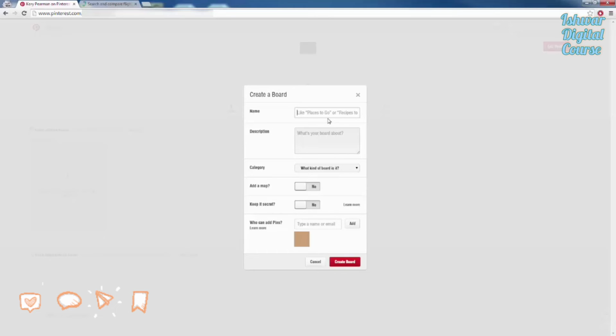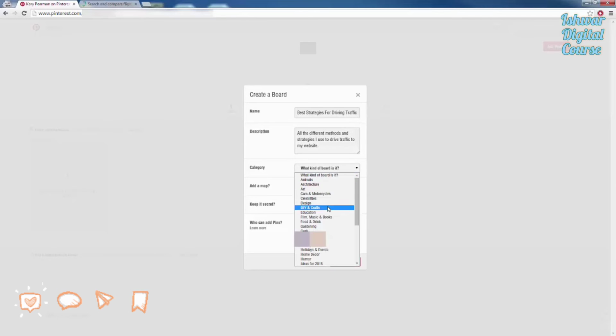Right? The whole idea is for internet marketers who are looking to drive traffic. So I could name it something like best strategies for driving traffic to your website. In the description, I could say something like all the different methods and strategies that I use to drive traffic to my website. And for a category, I will choose education, I suppose.